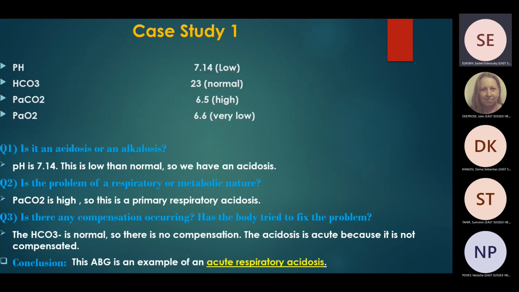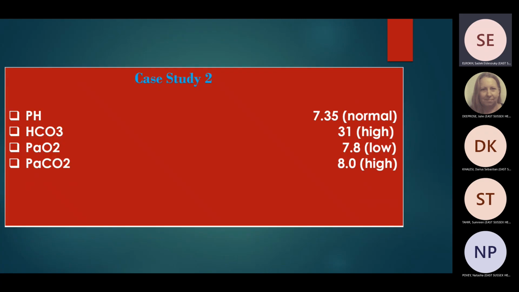This is the case study we just discussed. The first question to ask yourself: is there any acidosis or alkalosis? pH is low, it is 7.1, lower than normal, so this is acidosis, isn't it? Question number 2, is the problem respiratory or metabolic? You have to check the PCO2. PCO2 is high, so it is respiratory acidosis. You have to check for bicarb. Bicarb is normal, so there is no compensation there. It is acute respiratory acidosis.